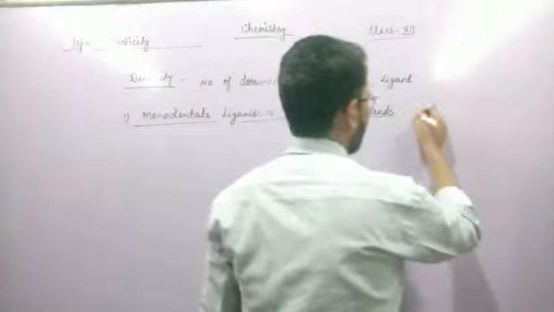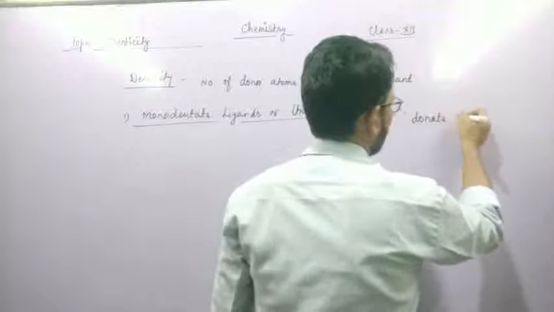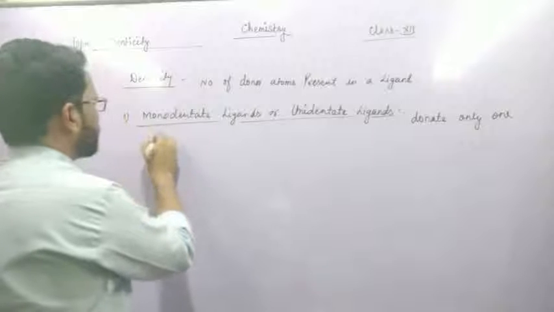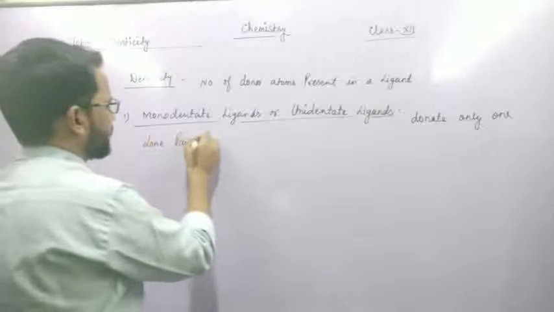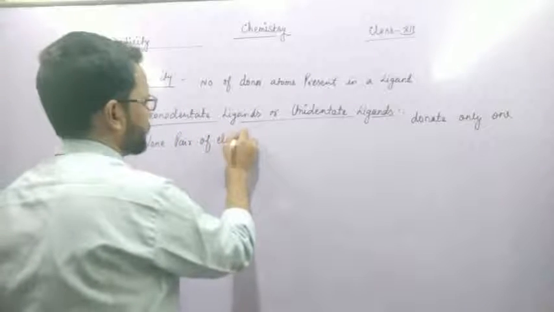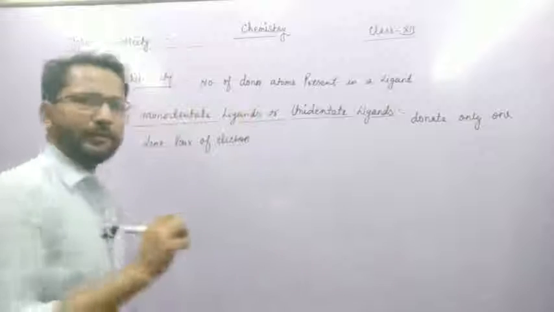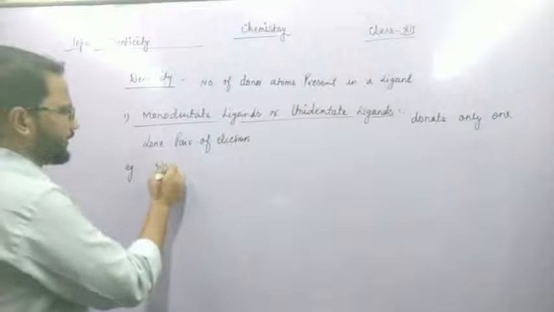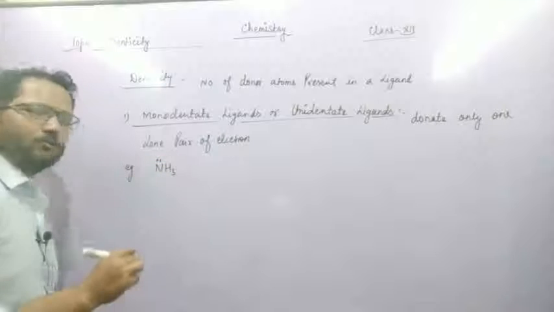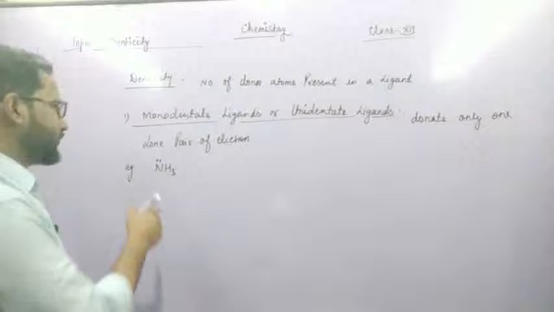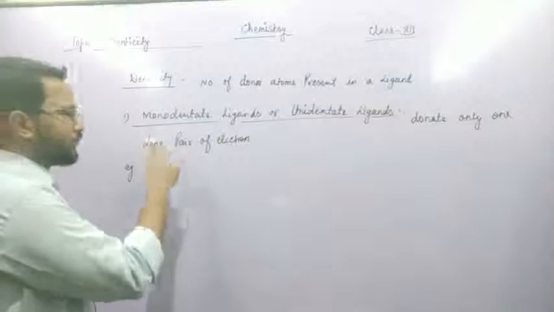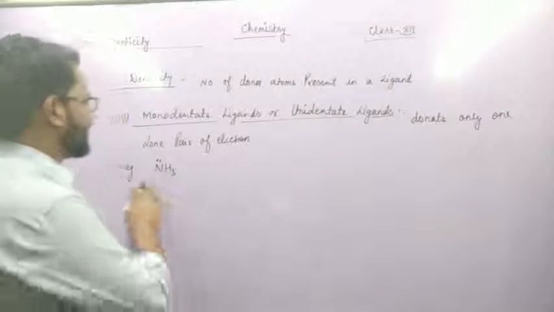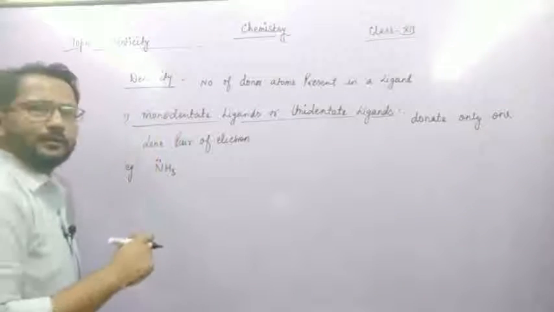So it donates only one lone pair of electrons, and that is called a monodentate ligand. For example, in ammonia, nitrogen contains one lone pair which it has the tendency to donate. It donates only one lone pair of electrons, so it is an example of a monodentate ligand.